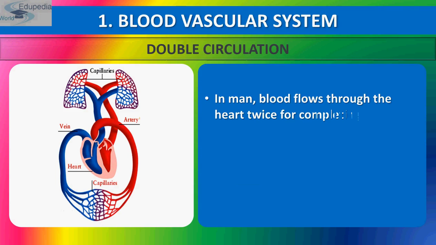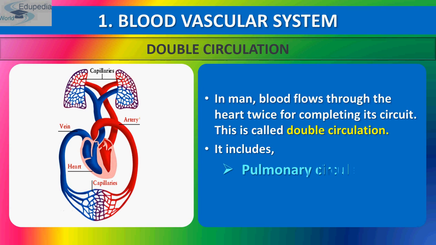Now comes double circulation. Human circulation is called double circulation because the blood flows through the heart twice through two routes, such as pulmonary circulation and systemic circulation.